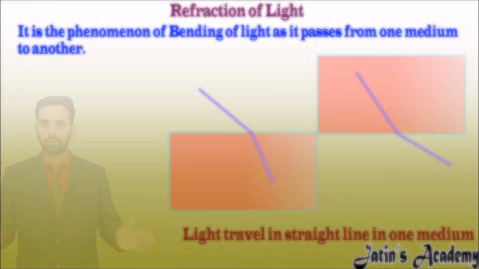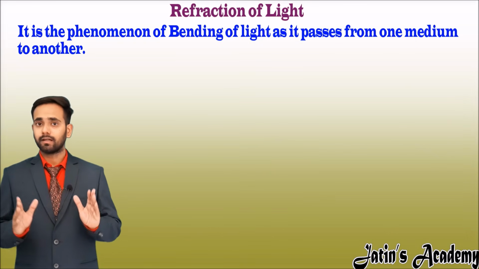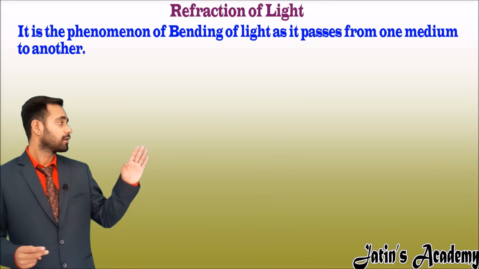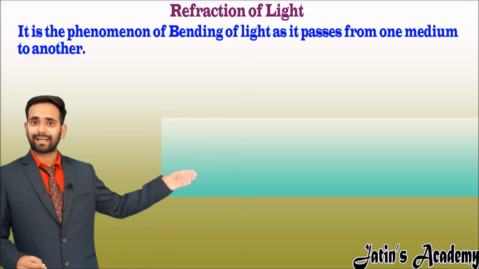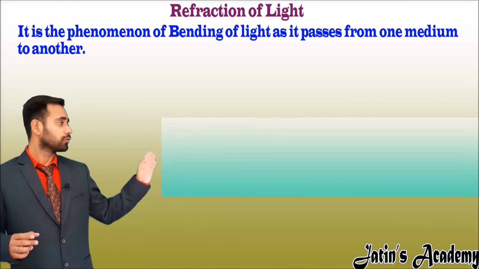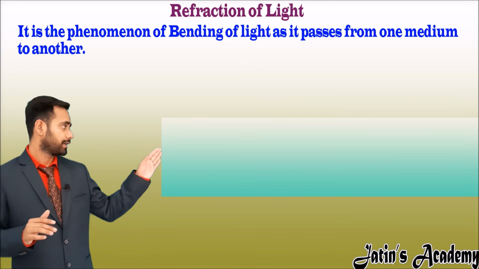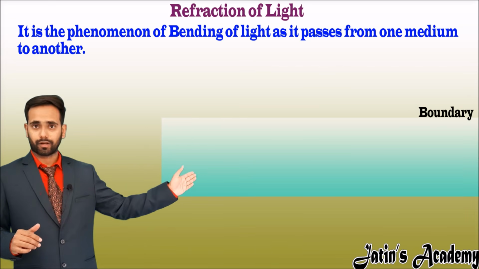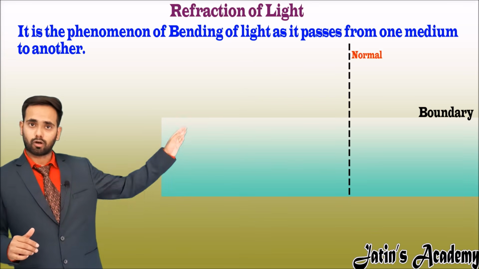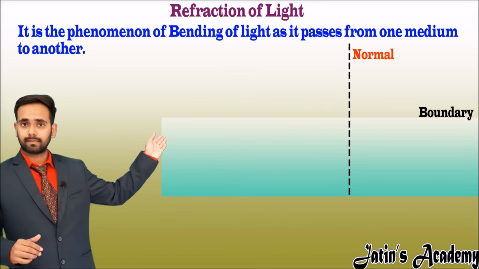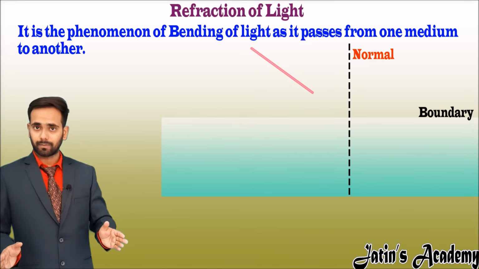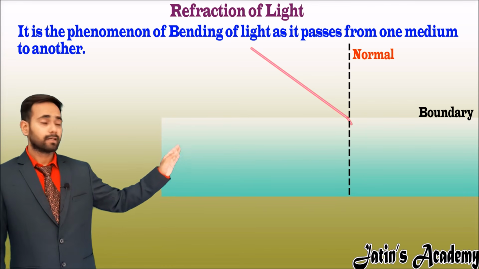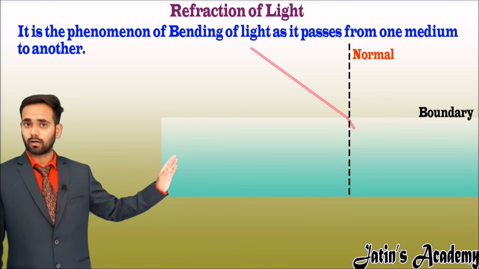In order to understand refraction clearly, here I am doing one activity. Here I am taking two mediums. First medium is water and second medium is air. Note one thing, that the line separating the water and air is a boundary, and where the light ray strikes, we have to draw the normal. Now make an incident ray from air, meaning light is coming from air to water.